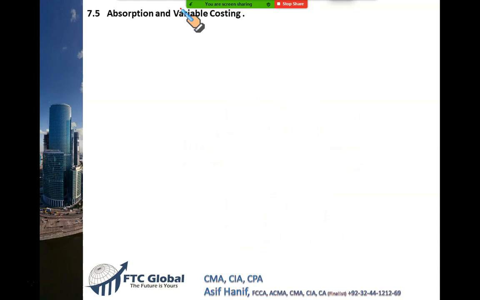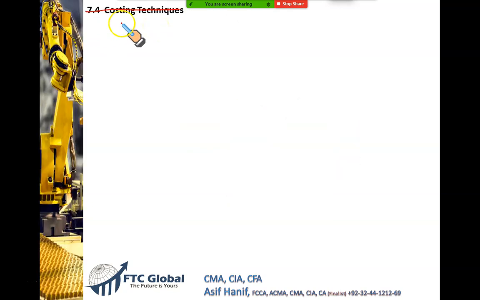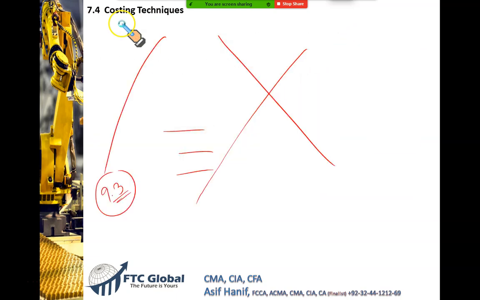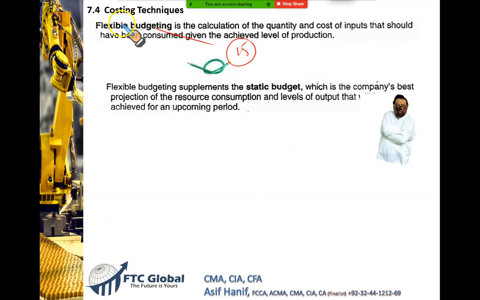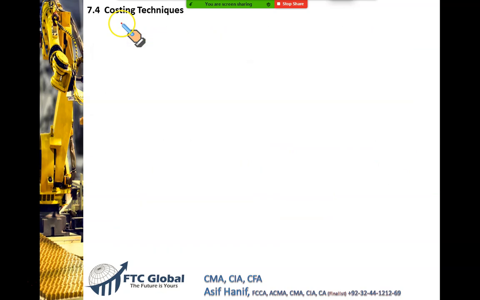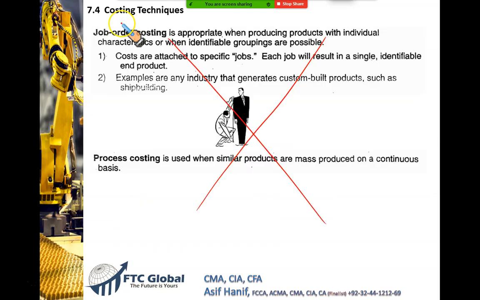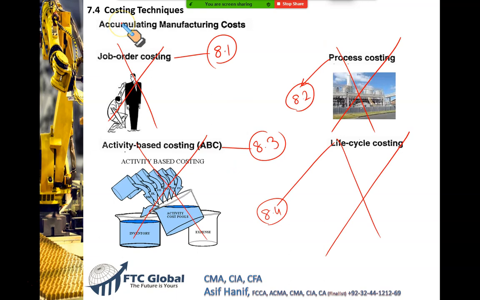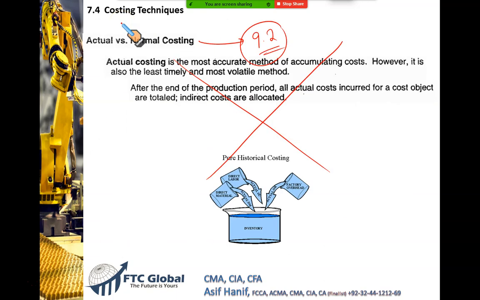Now, this is our main topic for today. Absorption and variable costing. See, 7.5. I told you that we will be doing this in detail. So rather than discussing it right at the start of this unit, it was there. Let me show you. So we have saved a lot of time. 7.4. See, it was right here.